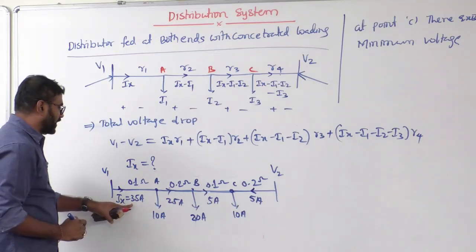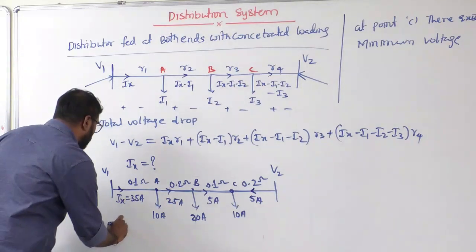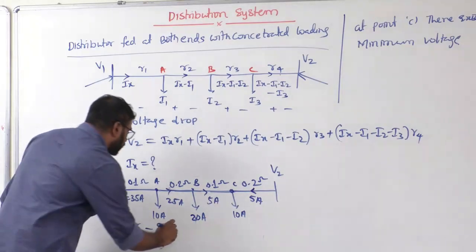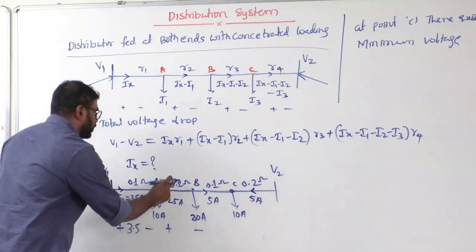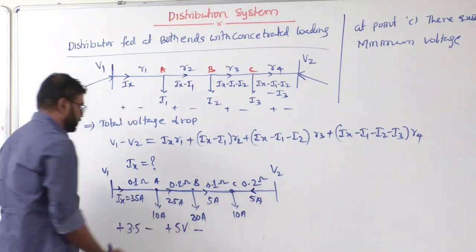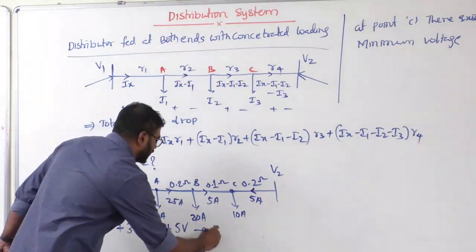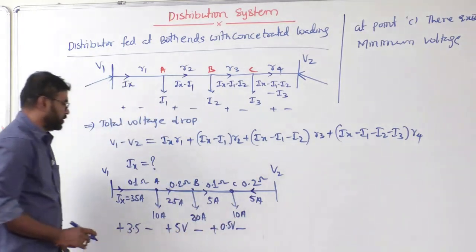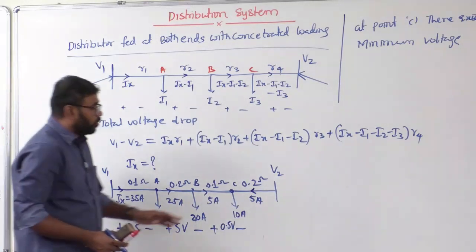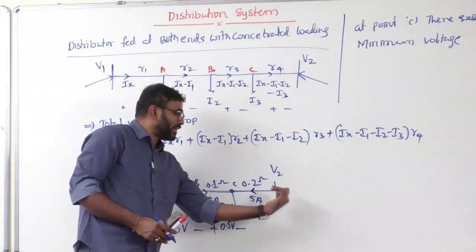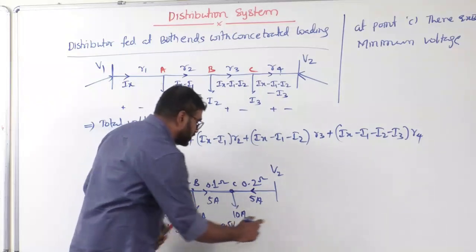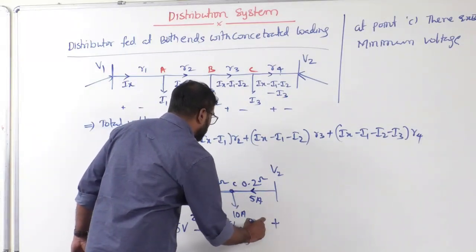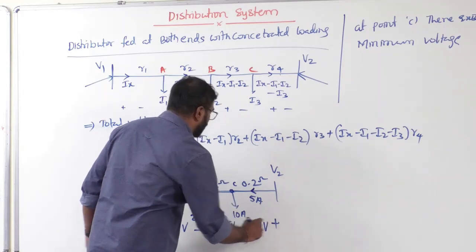Now let's see what calculations we need to perform generally here. This is 35 ampere now. So what is the voltage drop? This side plus and this side minus, 3.5. Now this side plus and this side minus, 25 into 0.2, 5 volts. Now this side plus and this side minus, 5 into 0.1, 0.5 volts. But what about the voltage drop here? Current entering terminal is plus. That means this side plus and this side minus. How much is it? 1 volt.